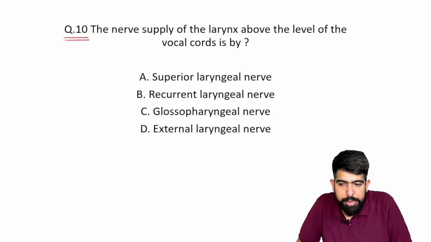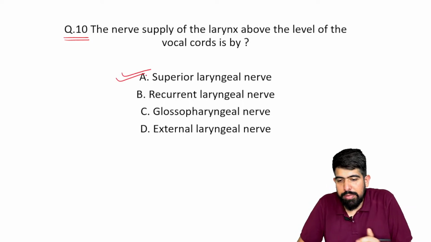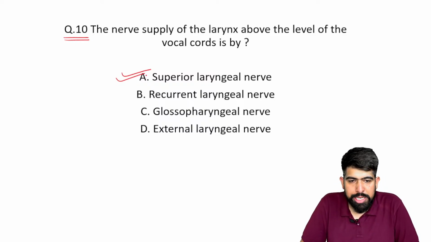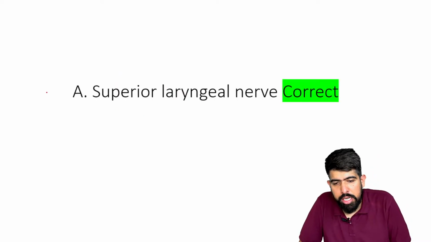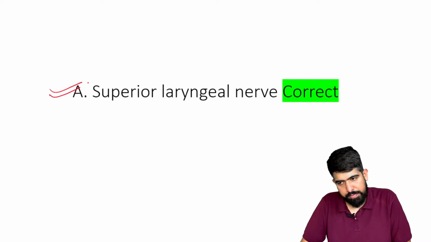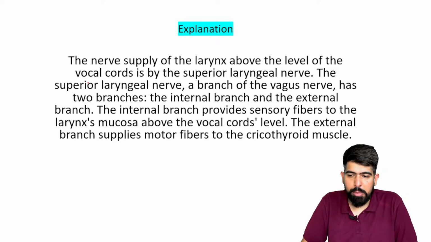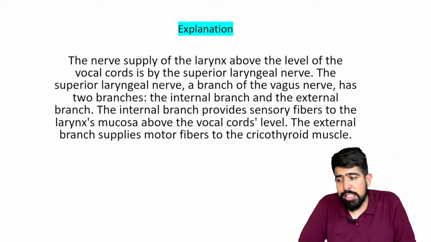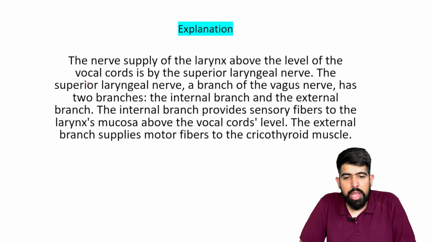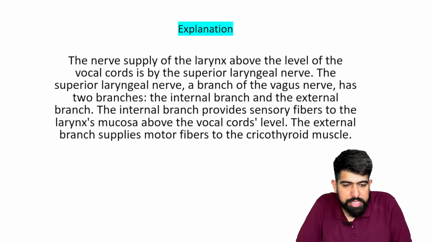Yes. So your answer will be the superior laryngeal nerve. You studied the nerve supply of the vocal cord and the larynx in anatomy and also in your ENT subject. So please understand, the nerve supply of the larynx above the level of the vocal cord is by the superior laryngeal nerve.